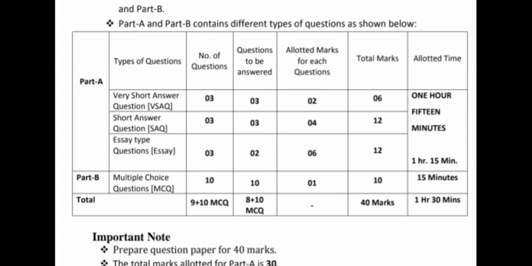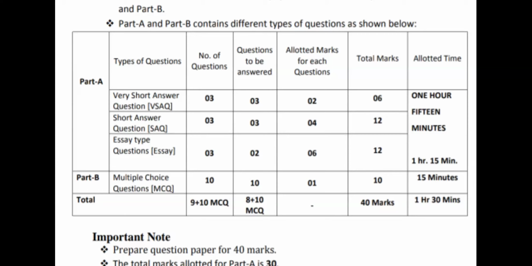But in the essay type, half choices are there. But now we do not have that much choice here. Only 3 questions are given, and the student should attempt 2 questions. Only one choice is there, only one choice in the question paper.